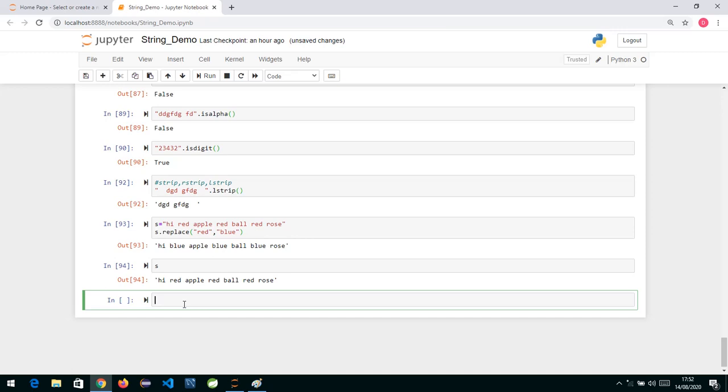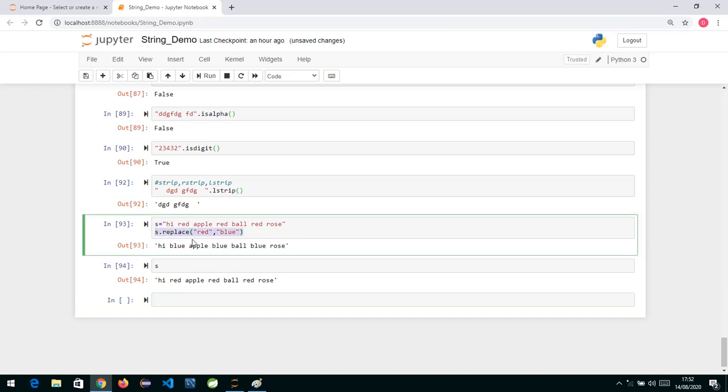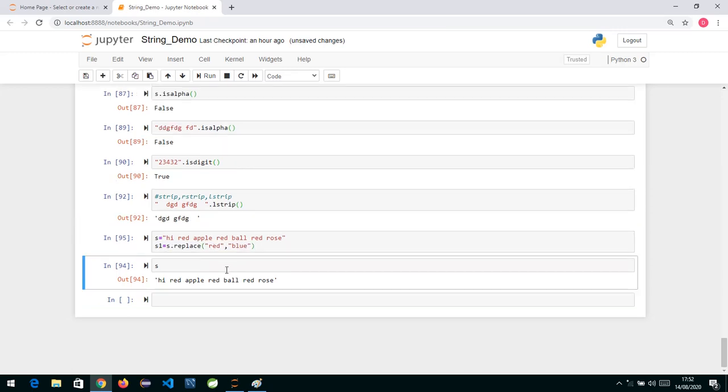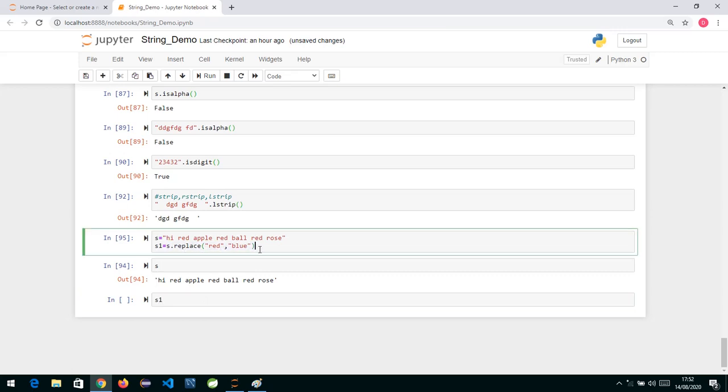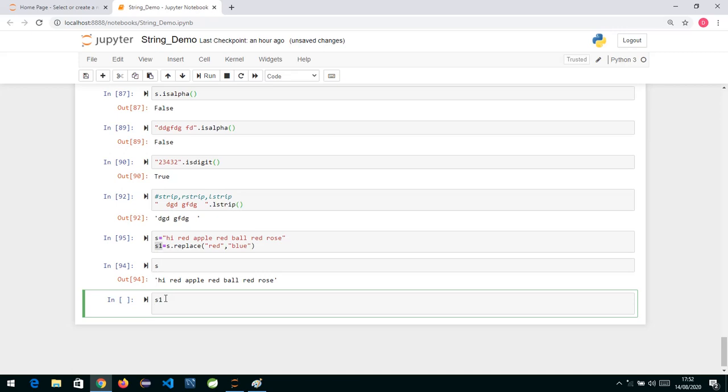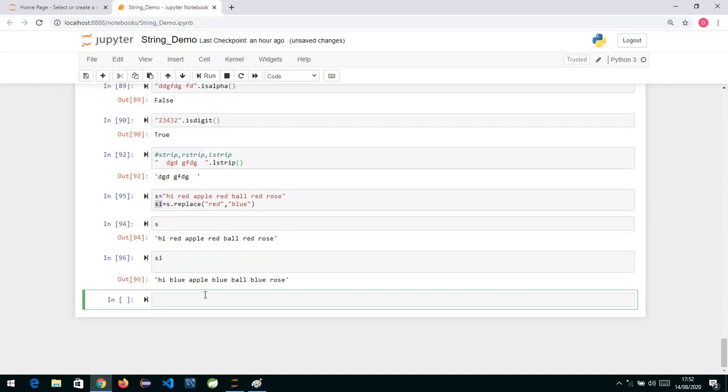One thing, because string is immutable, what replace has done is it has created a new string. I'm not storing it. If I check s, it is still "hi red apple", the same thing it was showing me, but it has created a new string over here. Replace has created a new string where it has replaced the word red with blue, and that new string I am now storing in s1. And now if I check s1, you can see it has changed the word red to blue.